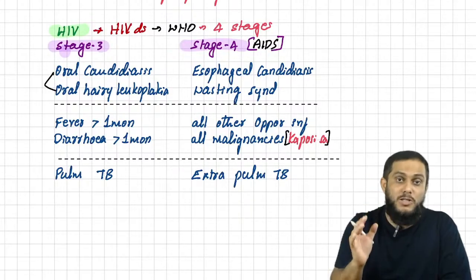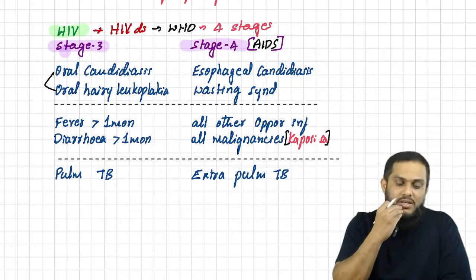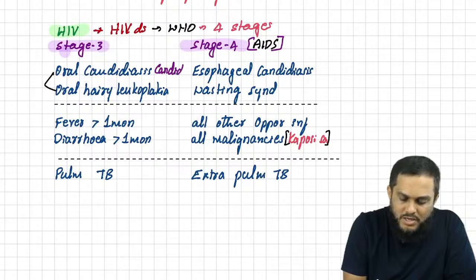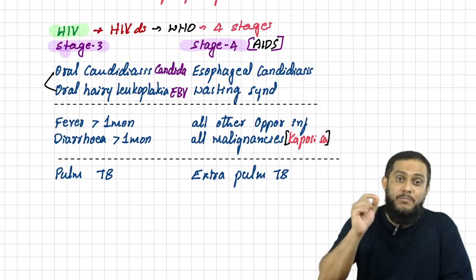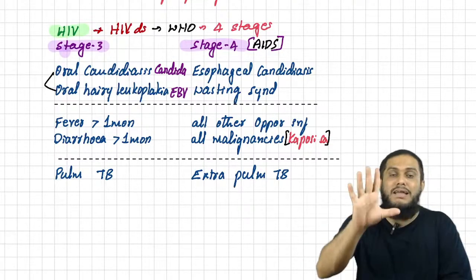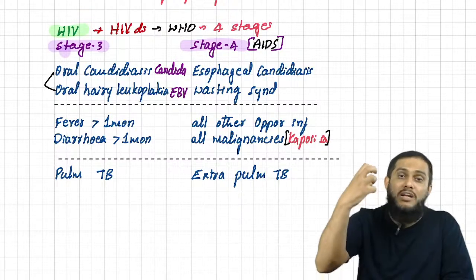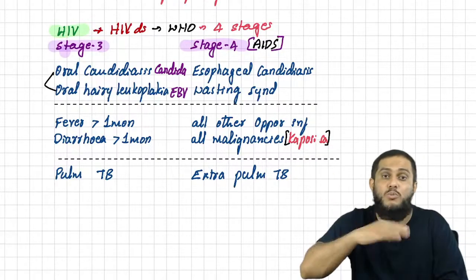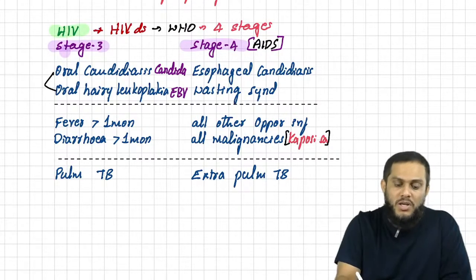First of all, they occur in stage 3, and both these diseases manifest with white color membrane in the oral cavity. Oral candidiasis is caused by Candida, and oral hairy leukoplakia is caused by Epstein-Barr virus. On repeated rubbing, if that white membrane is removed, it is oral candidiasis. Not removed, it is oral hairy leukoplakia. Remember, the white membrane is adherent in Epstein-Barr virus; it is not possible to remove it even if you rub. That is what they ask.